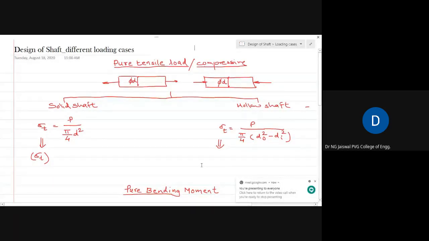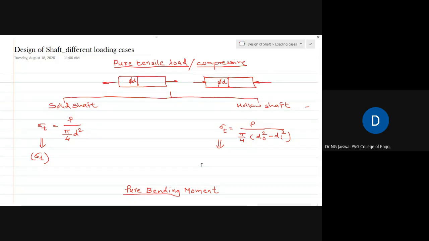Okay, so we will start. We are going to start the next unit, design of shaft. Every now and then in the entire engineering, mechanical engineering career, you have to design the shaft very frequently.